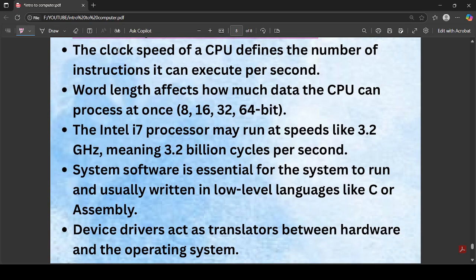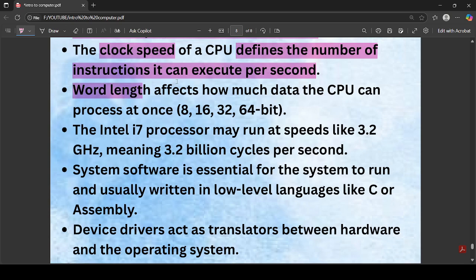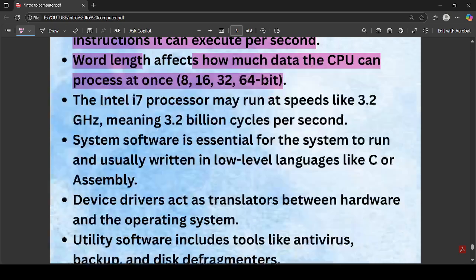And we have the clock speed. As I already said, clock speed is measured in cycles per second, right? So it defines the number of instructions it can execute per second. Word length means how much data the CPU can process at once. Like we have 8-bit, 16-bit, 32, and the best is 64-bit. Word length means that the CPU can process 64 bits of data at once.